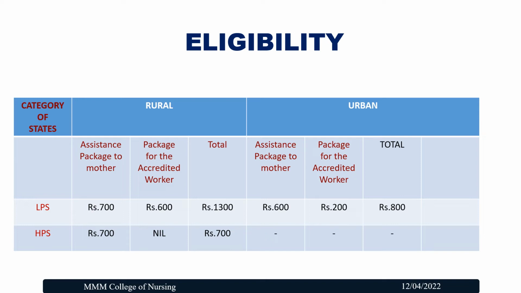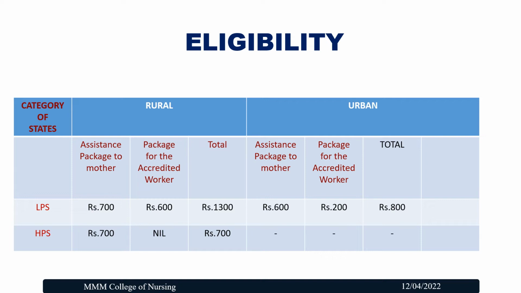In the low performing states, the assistance package for the mother is 700 rupees and for the ASHA it is 600 rupees. A total of 1300 rupees is provided for taking care of one mother. In urban areas, it is 600 for the mother and 200 for the ASHA worker, so totally 800 rupees. In the high performance states, the assistance to a mother living in a rural area is 700.